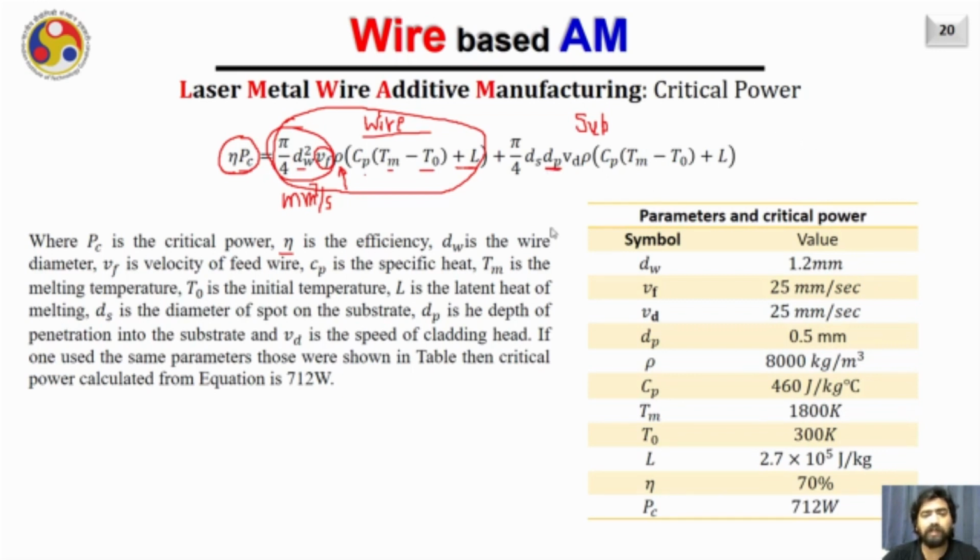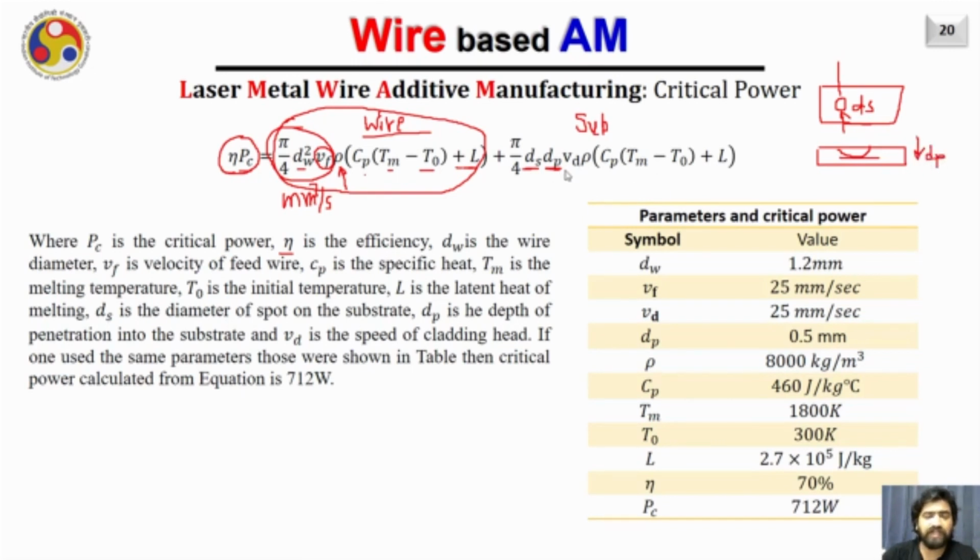So dp is the depth of penetration, while ds is the diameter of the laser spot on top of the substrate. If I draw the top view, it will look something like that. If this is the substrate, this is the laser beam spot. The diameter of this spot is given by ds, and if I see the side view now, an amount dp is getting penetrated. This is the penetration depth dp.